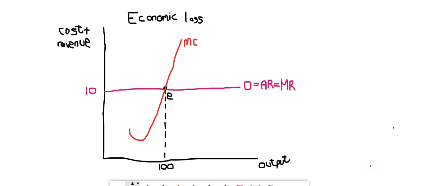An economic loss means that my average revenue must be lower than my average cost. Now, that is what a loss implies. My revenue is less than my cost. All right. So when we draw the graph, we have to make sure that my average cost is above my average revenue, because average revenue has to be lower than average cost for this guy to make a loss.